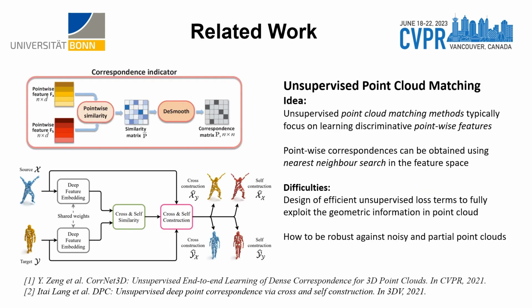In the context of unsupervised point cloud matching, existing methods typically focus on learning more discriminative and expressive pointwise features from input point clouds. To this end, the pointwise correspondences can be obtained using nearest neighbor search in the feature space during inference. However, it is often difficult to design efficient unsupervised regularization loss terms to fully exploit the geometric information in unorganized point clouds. Another challenge is how to make the methods robust against noisy and partial point clouds.